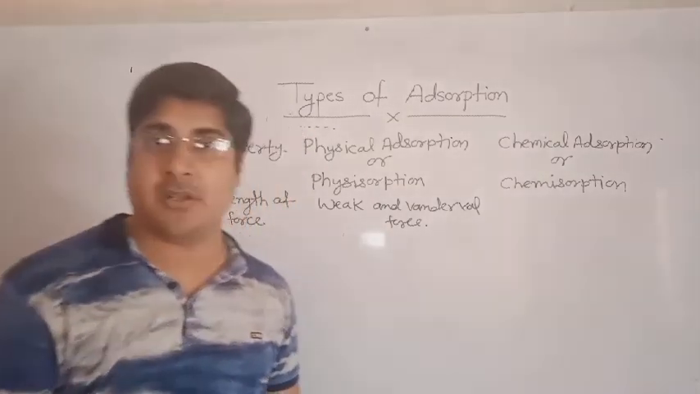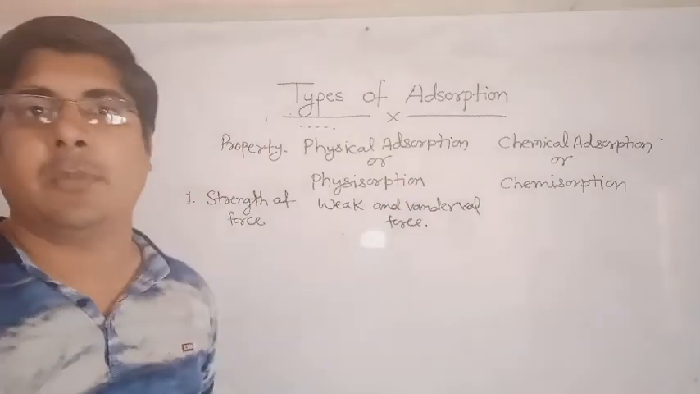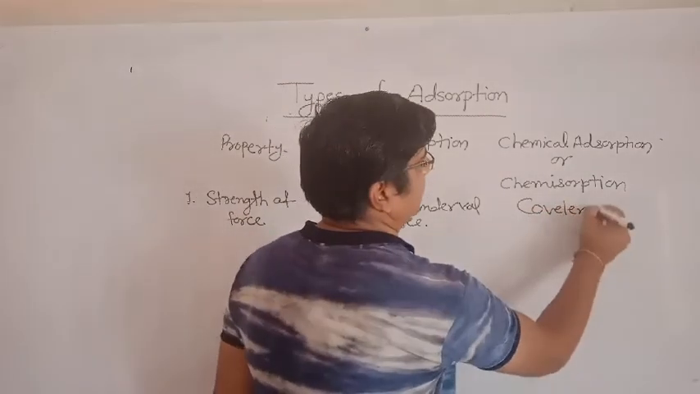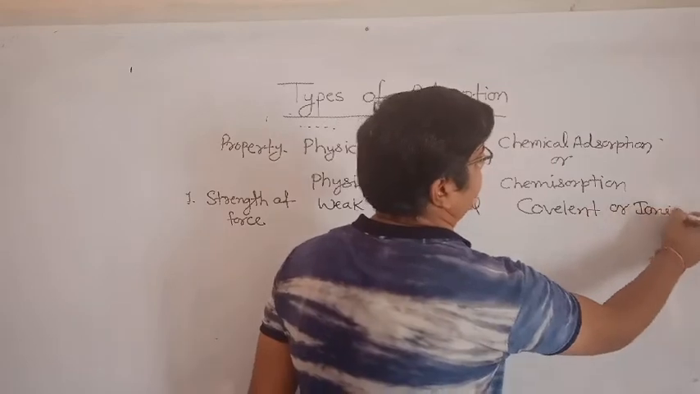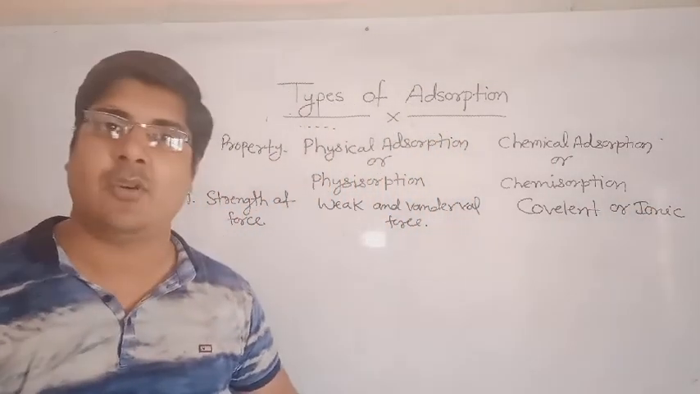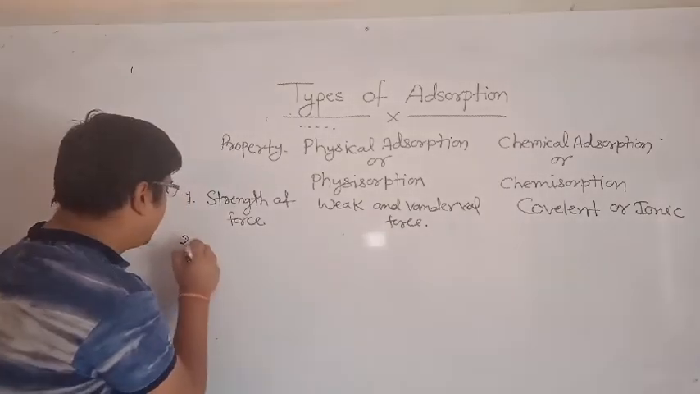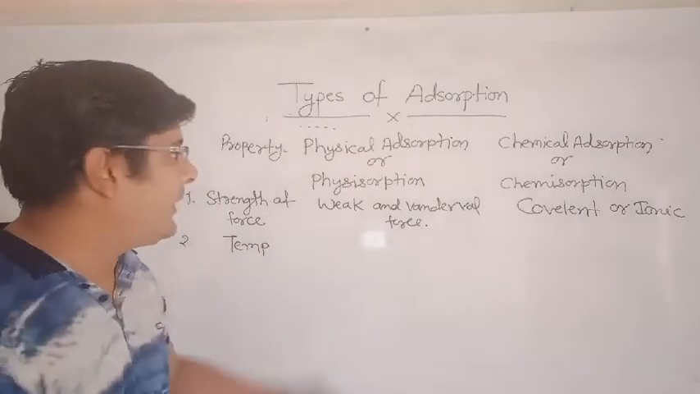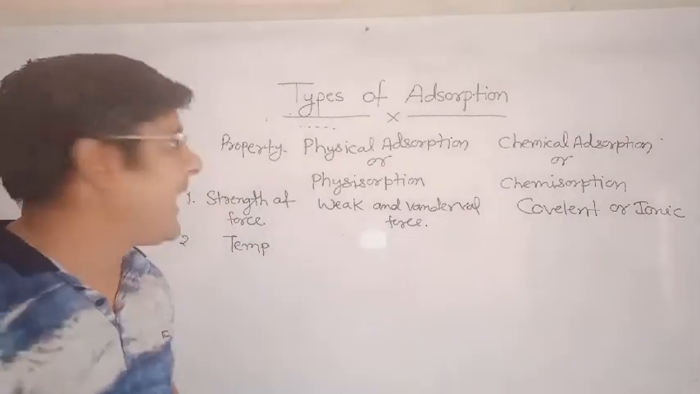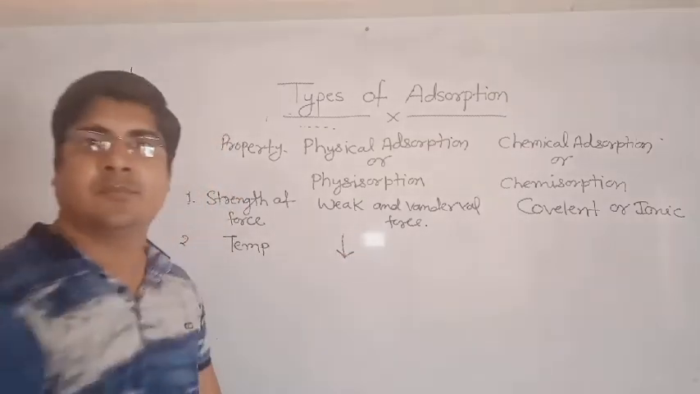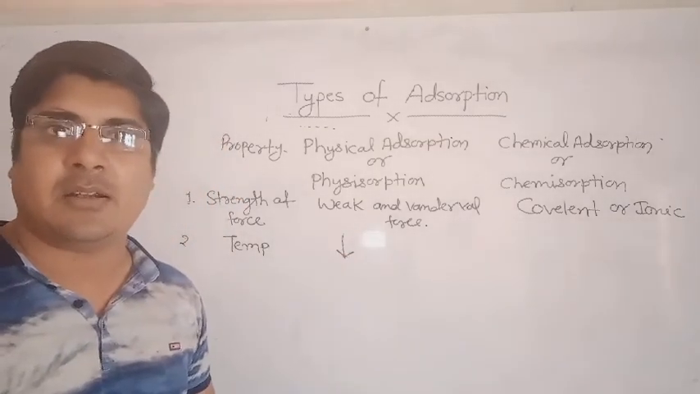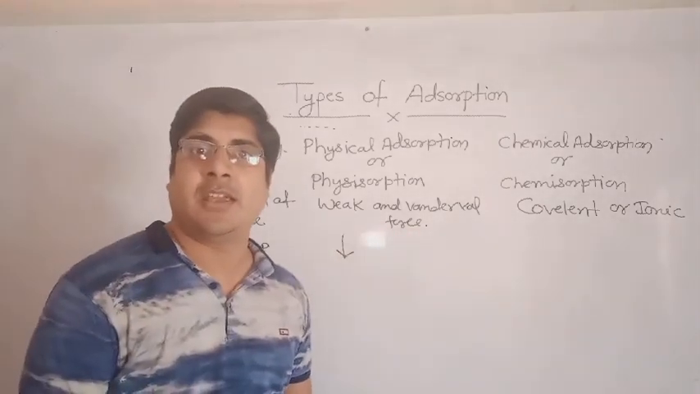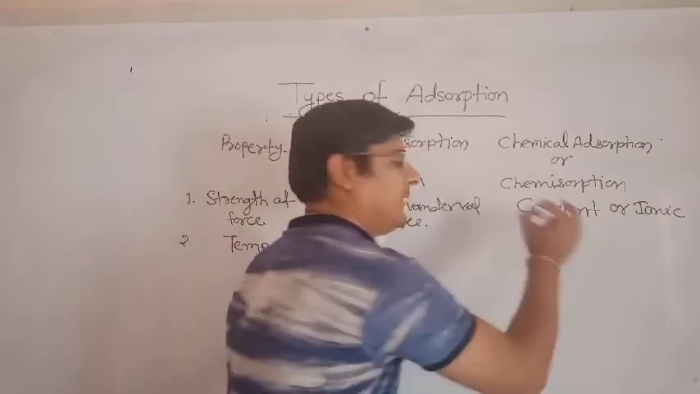And in chemical adsorption, there will be a covalent or ionic bond between adsorbate and adsorbent. Second, let's talk about temperature. When we increase the temperature, physical adsorption will decrease. So physical adsorption occurs at low temperature, but when we increase the temperature, chemical adsorption will increase.